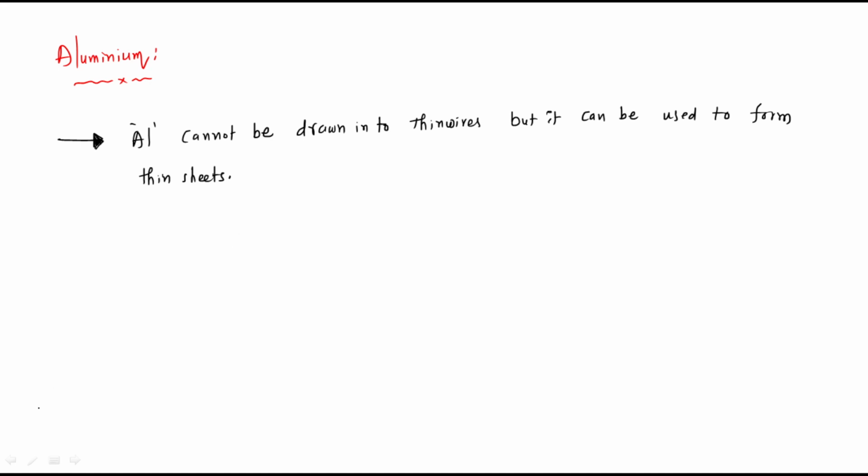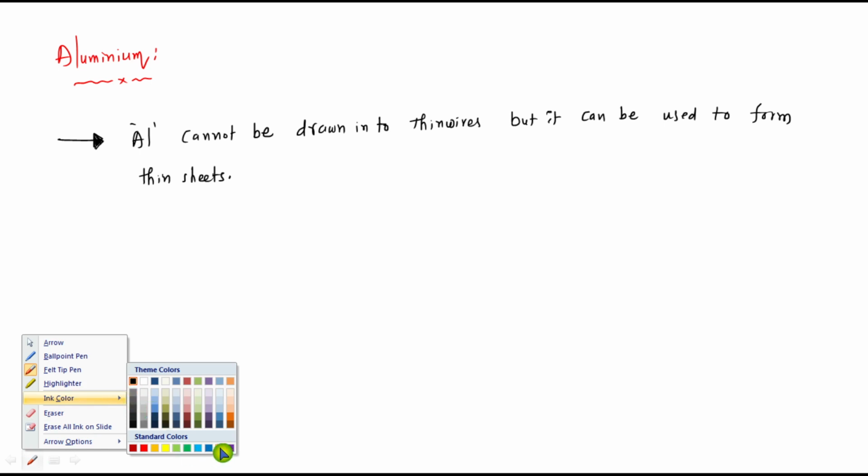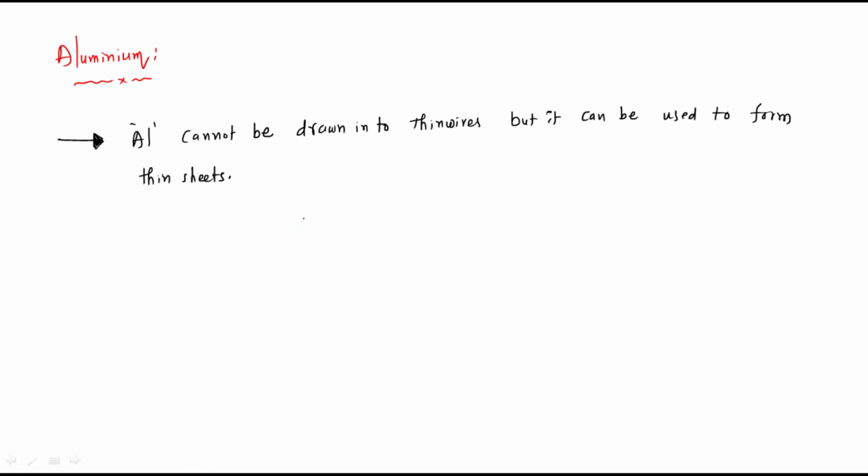Let's discuss the comparisons between aluminum and copper. First, the cost of copper is more compared to the cost of aluminum. Like that, cross sectional area.